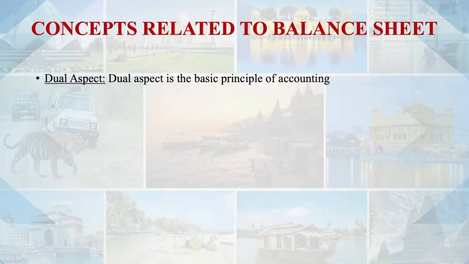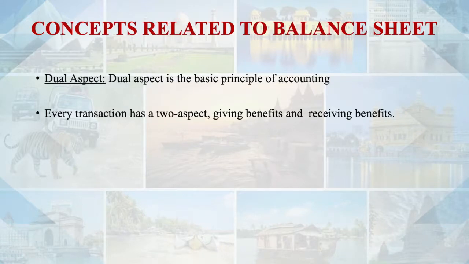Next is the dual aspect concept. This is a very known concept to us because we all are following the double entry system, and the double entry system says that the basic principle of your accounting is dual aspect. That is, every transaction will have two aspects. Every transaction will have two impacts. One is the giving and another is the receiving. Whatever happens in the business, there will be two impacts on this. Business will be gaining something and business will be giving something.